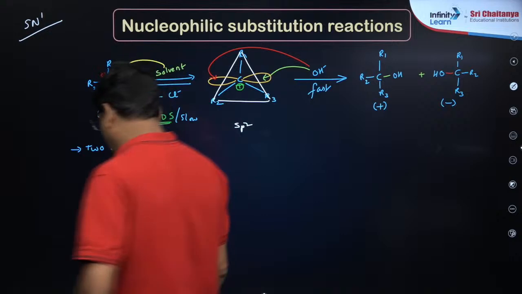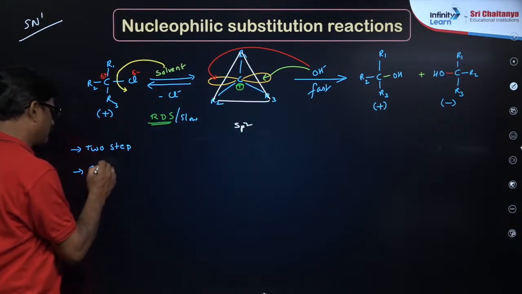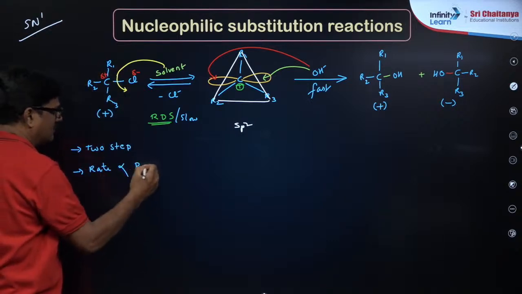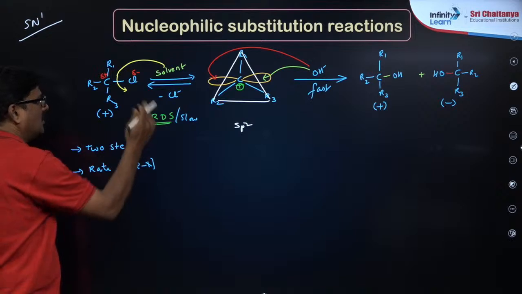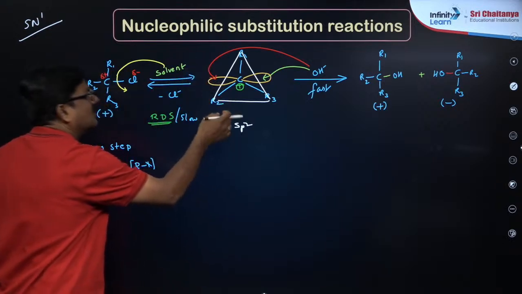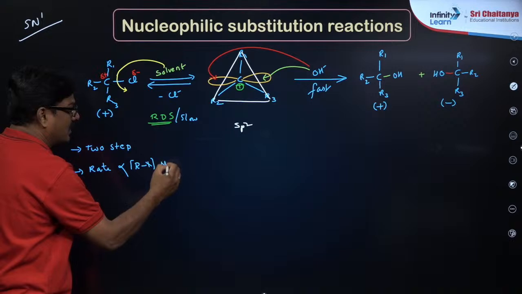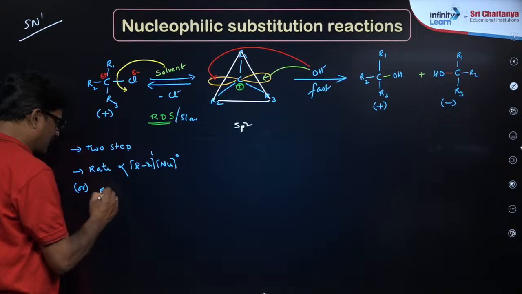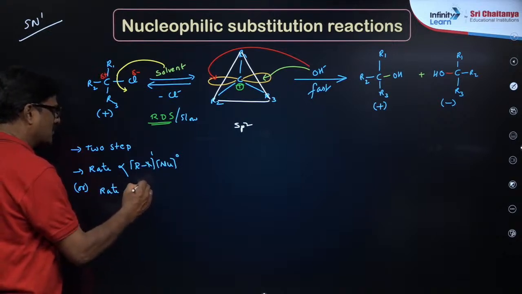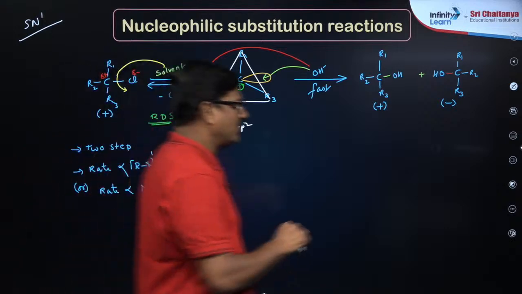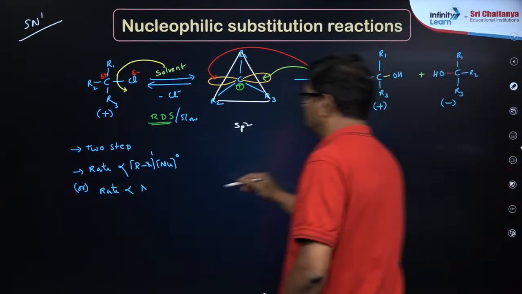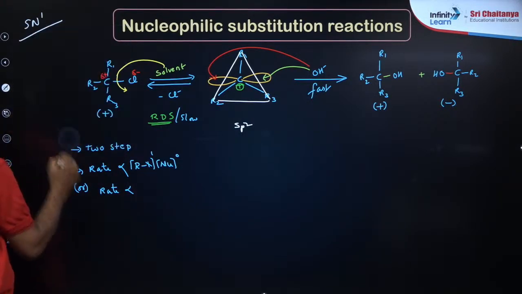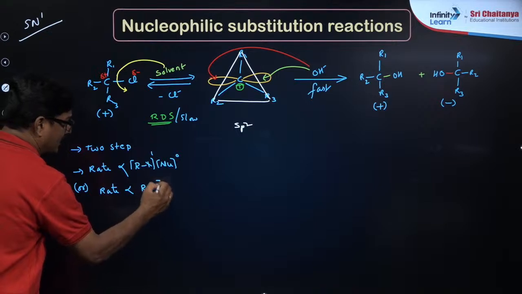So in this rate of a reaction is directly proportional to, सिर्फ alkyl halide का है, ये रेट डिटरमाइनिंग स्टेप तक न्यूक्लियोफाइल आपको इन्वॉल्व किया नहीं, so that you can say like this, or rate of a reaction is directly proportional to alkyl halide, खाली alkyl halide का.